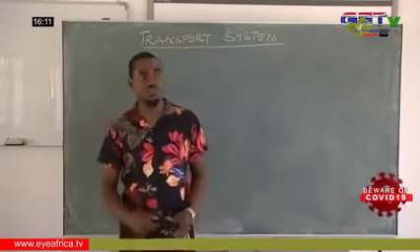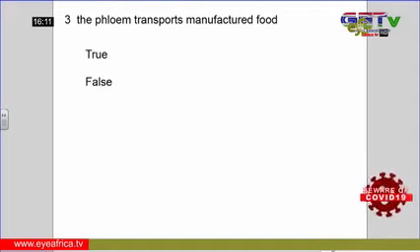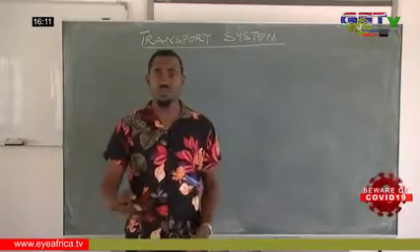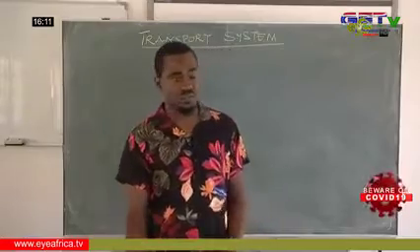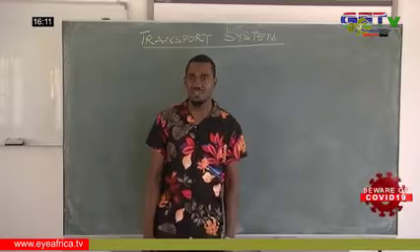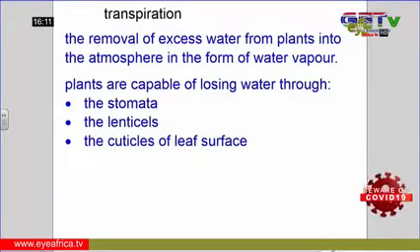Then the phloem transports manufactured food. True or false? And the answer is true, because through translocation, the phloem moves the food substance from the leaf to the root or the stem. Now we look at transpiration, which is another means of movement of materials in the plant. Transpiration is simply the removal of excess water from the plant into the atmosphere in the form of water vapor. So plants are capable of losing water through three different structures in the plant.